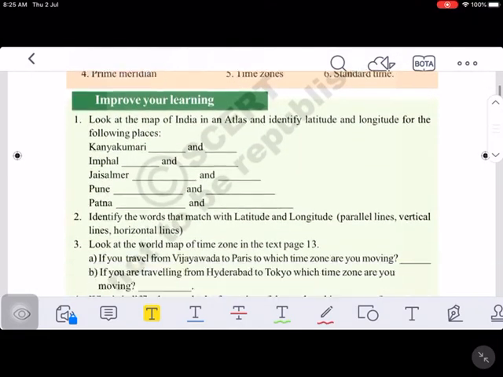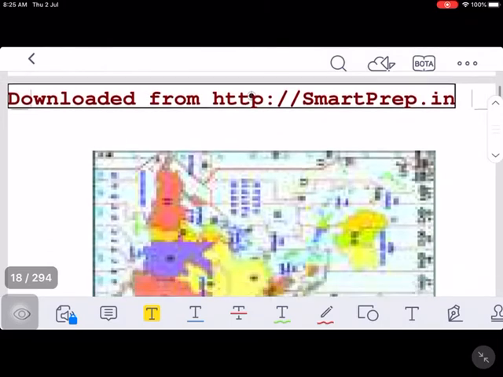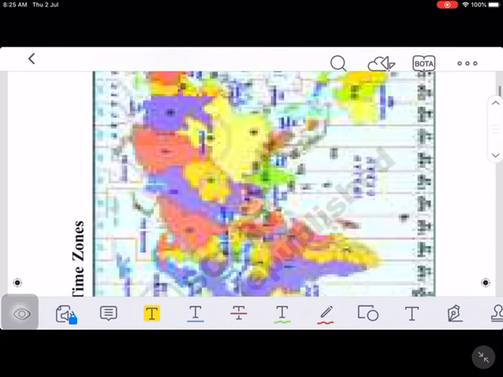Starting from the 0 degree longitude or prime meridian, the width of each time zone is 15 degrees of longitude. The sun takes 4 minutes to cross 1 degree longitude. So, 15 degrees into 4 minutes is equal to 60 minutes, and that is equal to 1 hour. Thus, the time difference between two time zones is 1 hour.